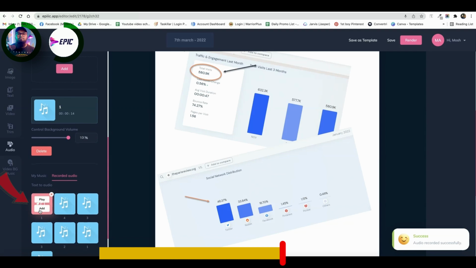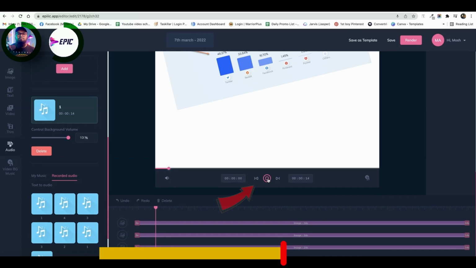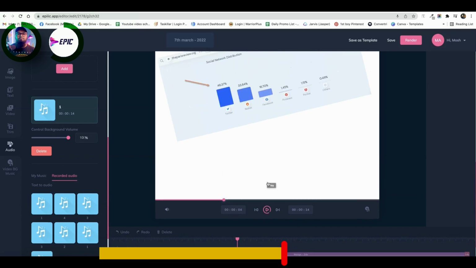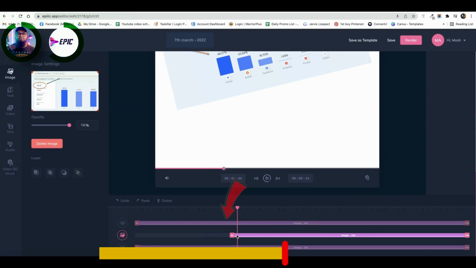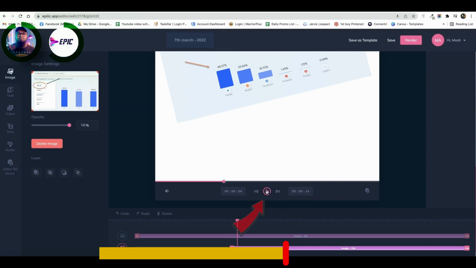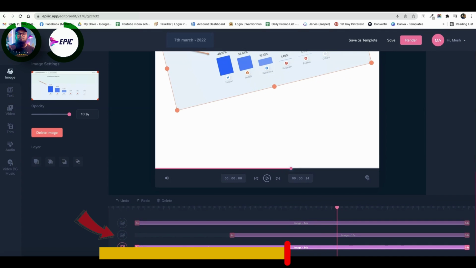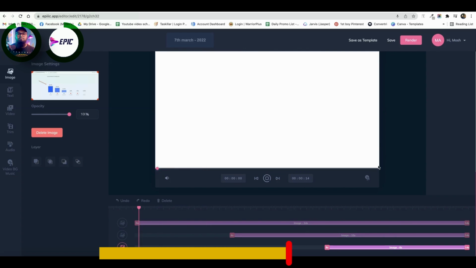Select OK. We'll add the recorded video here. Click add, edit. Now here we want to change the location, and then we go to the next. Here we want this image to appear, right? Cool. And then we save it. Let's try again. Go back.